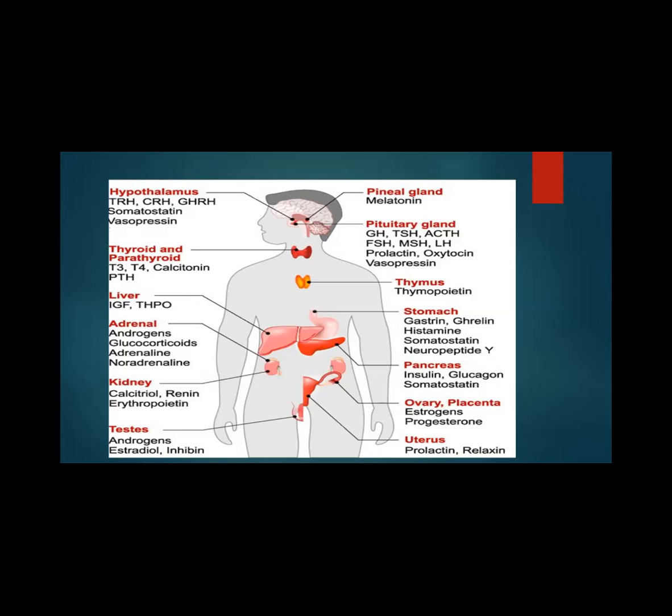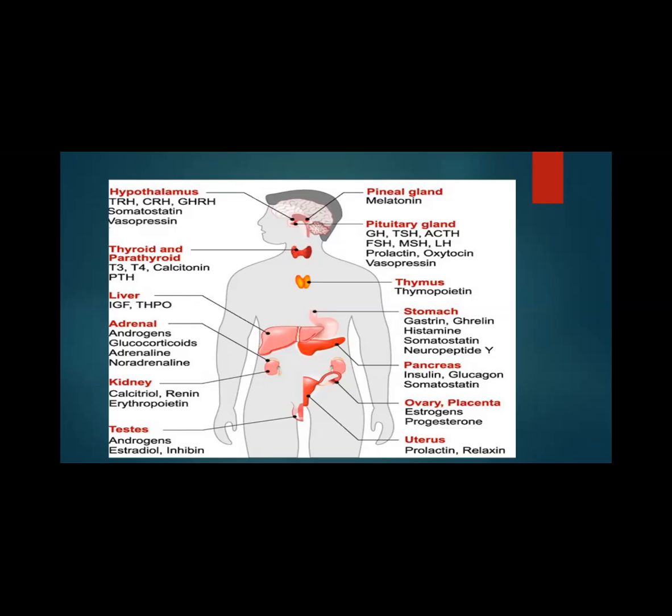So in front of you, one picture is shown. In that, different types of secretions are shown. The hypothalamus secretes CRH, GHRH, somatostatin, vasopressin. Then the pineal gland secretes melatonin. The pituitary gland secretes GH, growth hormone, TSH, ACTH, FSH, MSH, LH, prolactin, oxytocin, and vasopressin. Then thyroid and parathyroid secrete T3, T4, calcitonin, and PTH. Then the thymus secretes thymopoietin, and the liver IGF and THPO.